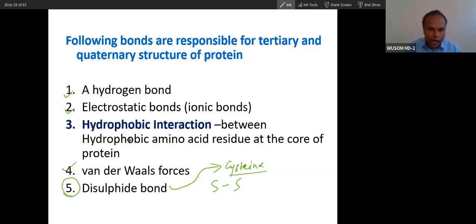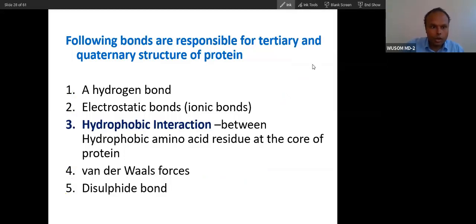So there are these 5 types of bond. For example, let's take the example of your antibody. How is antibody held together? You can see disulfide bond hold this heavy chain, and then heavy chain and light chain, again disulfide bond comes. So this disulfide bond is very important in holding this tertiary and quaternary structure. So disulfide bond, Van der Waals forces, hydrophobic interaction, electrostatic bond, and the questions are asked on hydrophobic interaction.